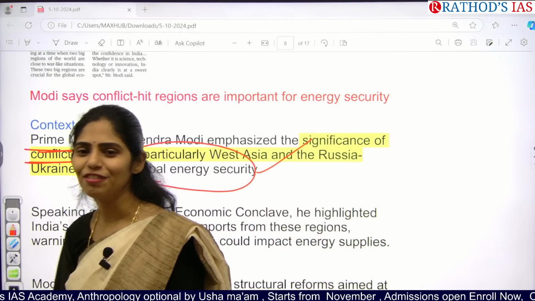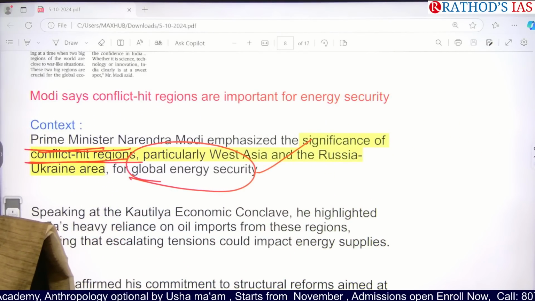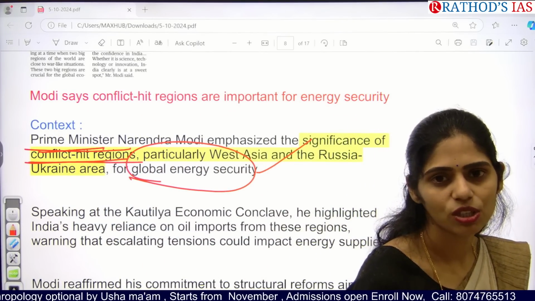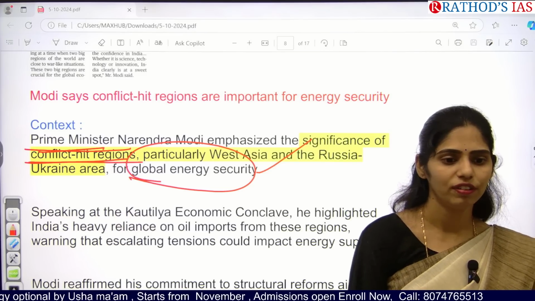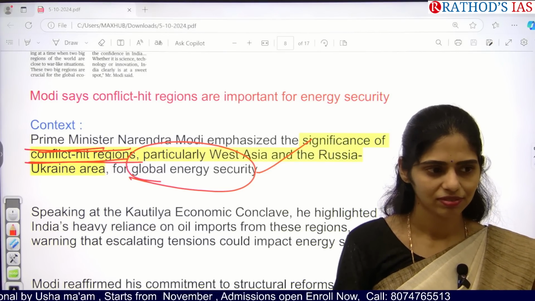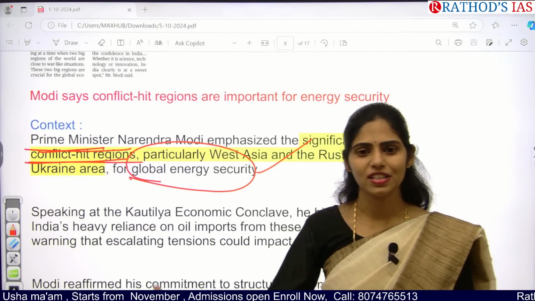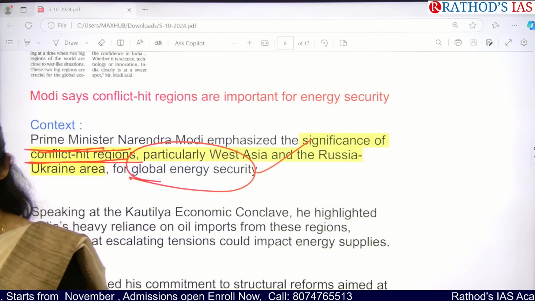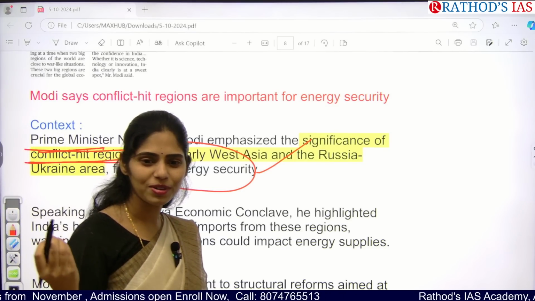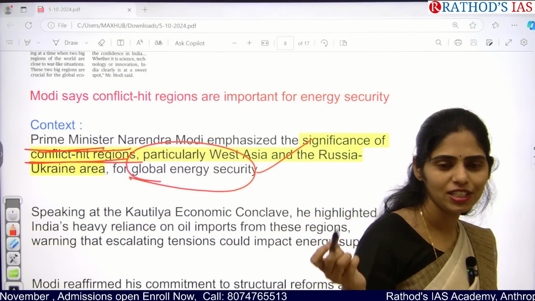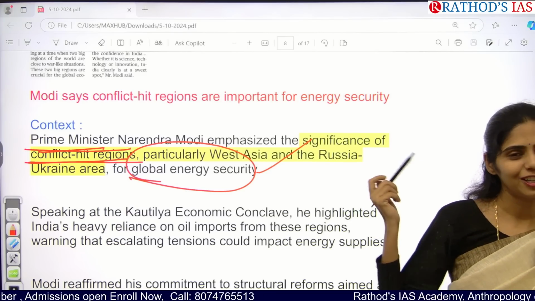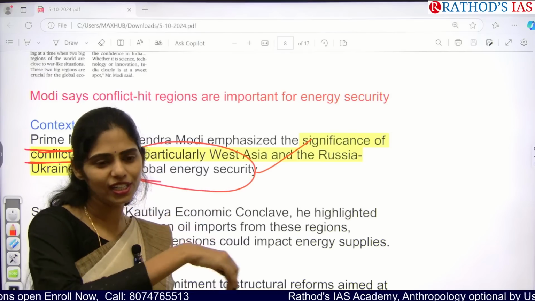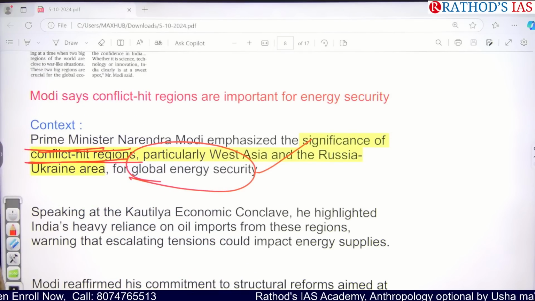So what happens if global energy insecurity emerges? There is increasing of prices everywhere, hyperinflation, economic instability of the countries. Next, there will be increasing unemployment, increasing poverty, increasing hunger, increasing social tensions, increasing conflicts, right? So all these things are interconnected.